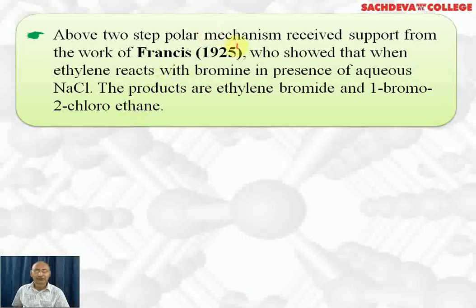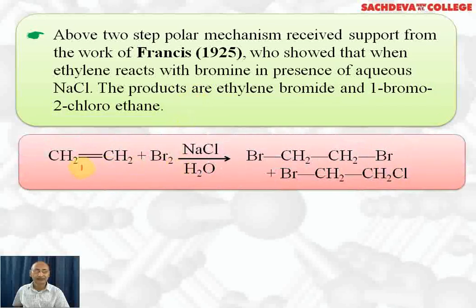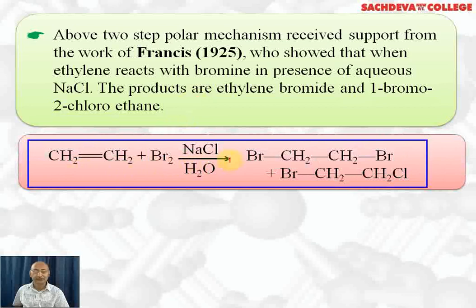The two-step polar mechanism received support from the work of Francis, who showed that when ethylene reacts with bromine in the presence of aqueous NaCl, the products are ethylene bromide and 1-bromo-2-chloroethane. That is, ethylene is reacting with Br2 in the presence of NaCl. In the first step, Br positive will attack. In the second step, there are two possibilities: Br negative will attack as well as Cl negative will attack. When Br negative attacks, we get 1,2-dibromoethane. And if Cl negative attacks, we get 1-bromo-2-chloroethane.